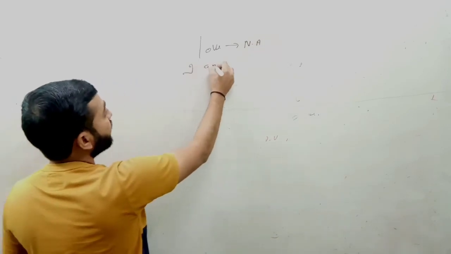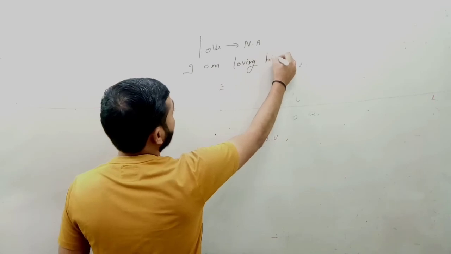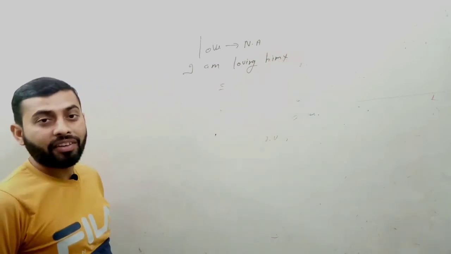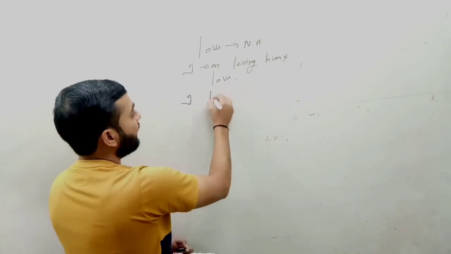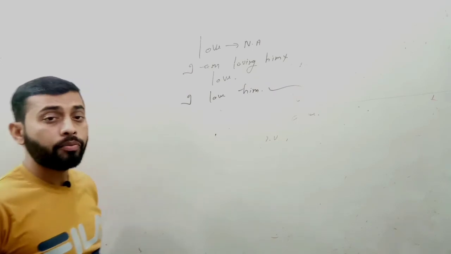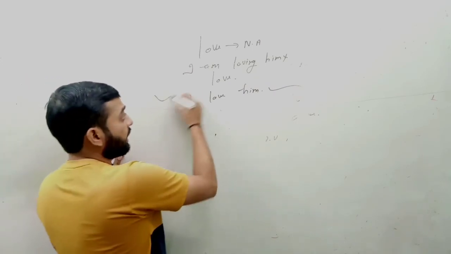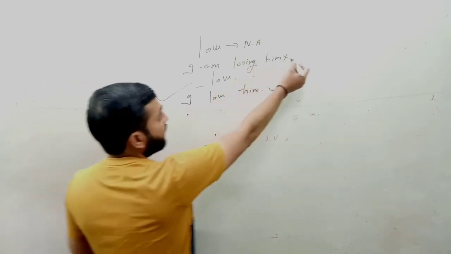Next is love. It is a non-action verb. Like I am loving him, I am loving you, I am loving my parents. It's a wrong expression. You cannot say I am loving him. You have to simply say I love him. Or you can say I loved him. You can use past indefinite also, I loved him. That is the correct expression. I love him, I loved him. But if you say I am loving, it's a wrong expression.